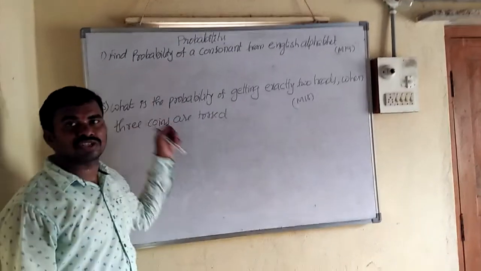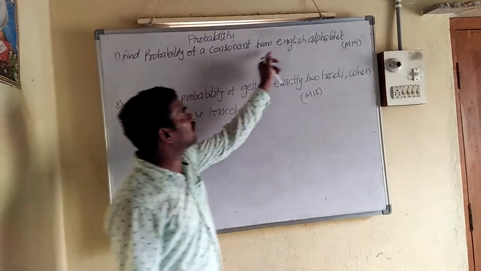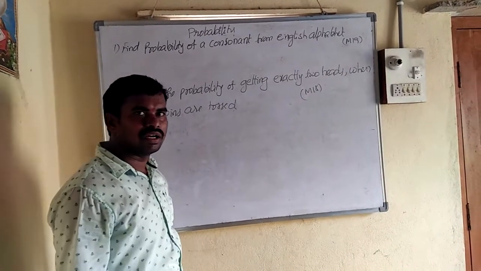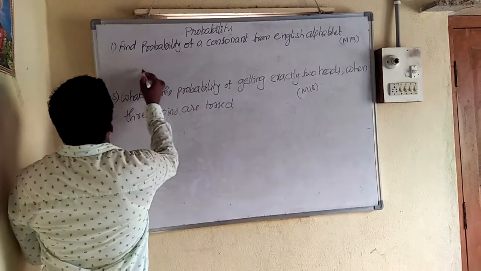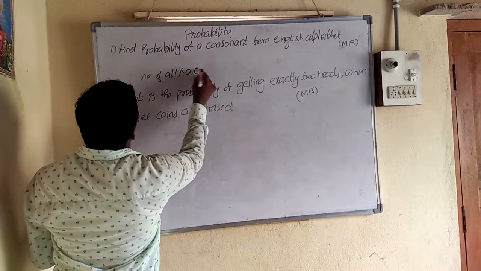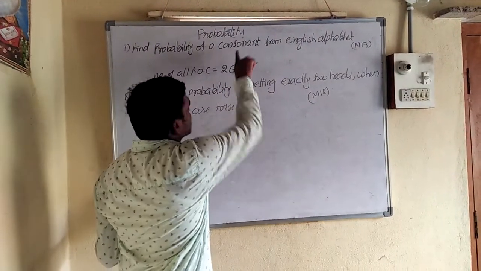So next, 2 marks questions, simple questions. Find the probability of a consonant from the English alphabet. In the English alphabet, how many letters are there? 26. Yes. So number of all possible outcomes, how many are there? 26. Here the question is: is it a vowel or a consonant? Consonant.